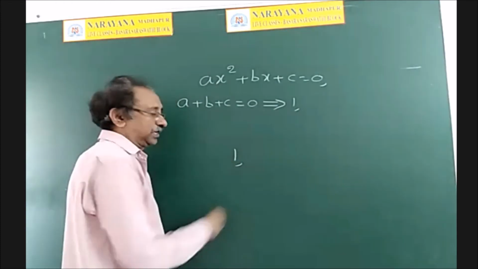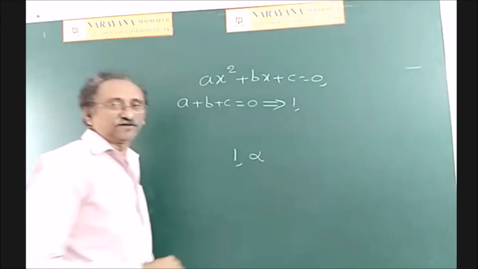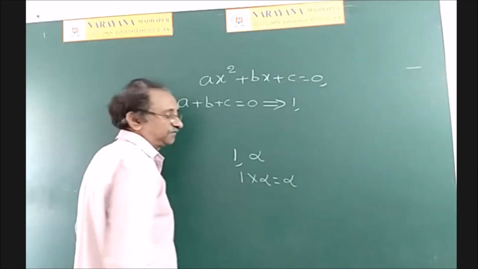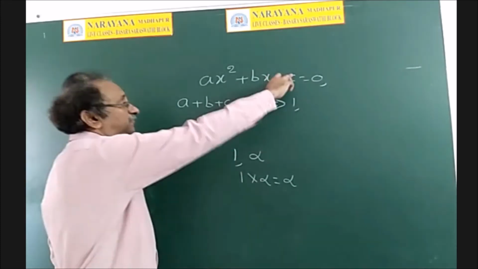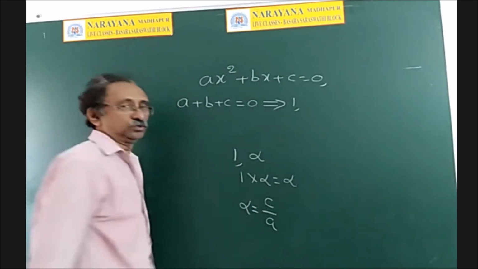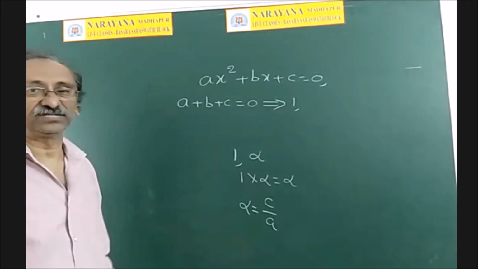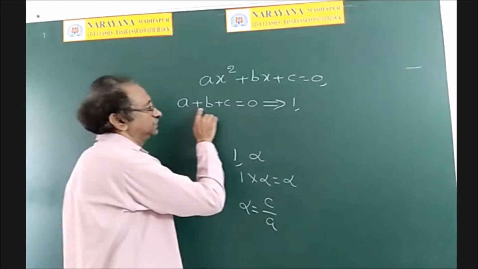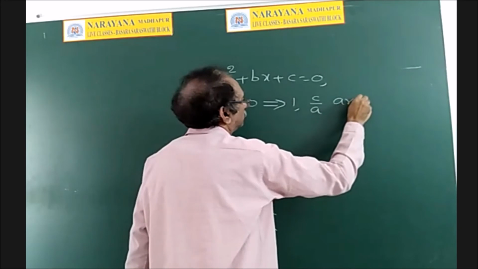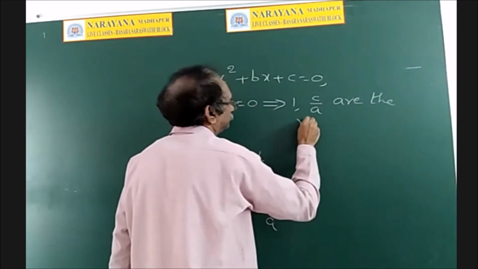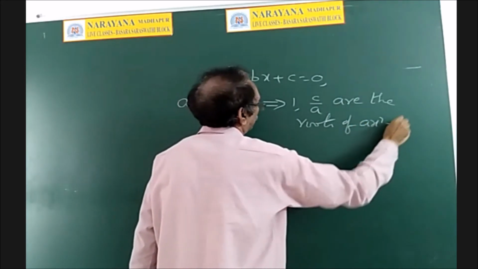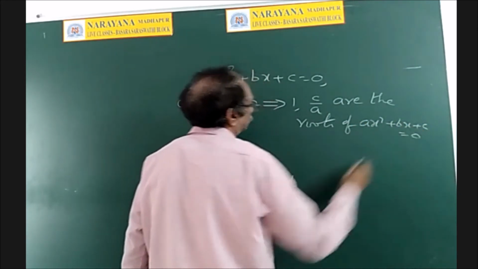Whenever one root is 1, suppose the other root is alpha, product of the roots means 1 into alpha, alpha. But by the formula, product of the roots is c by a. Therefore, alpha is equal to c by a. So second root must be c by a. So if a plus b plus c is equal to 0, then 1 comma c by a are the roots of ax square plus bx plus c is equal to 0.